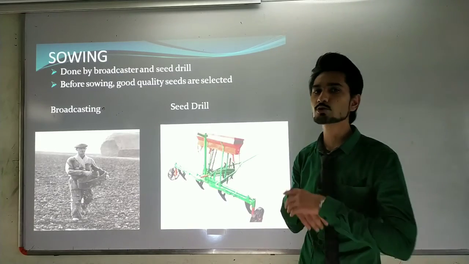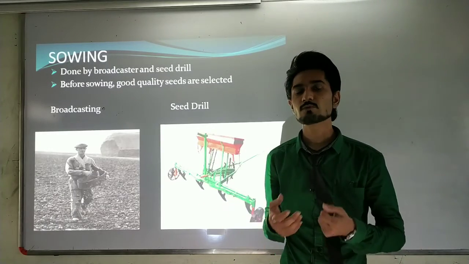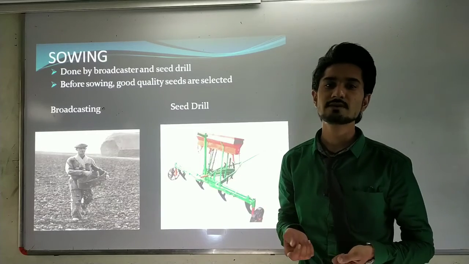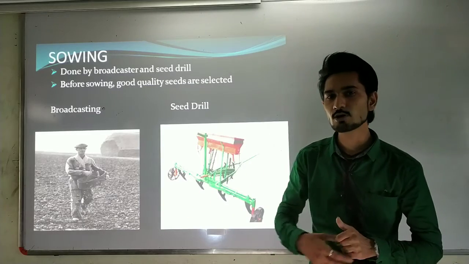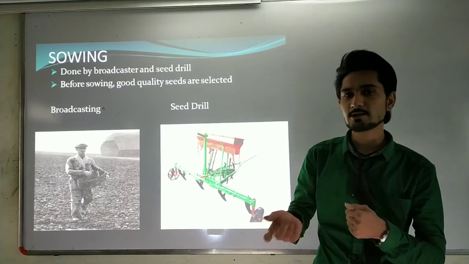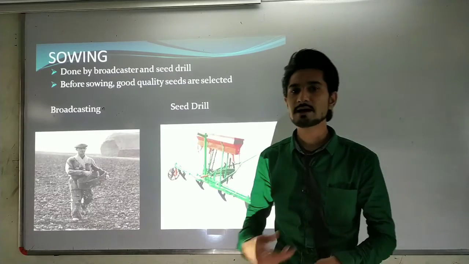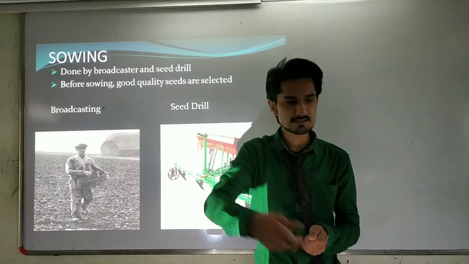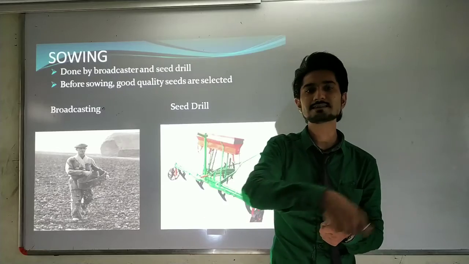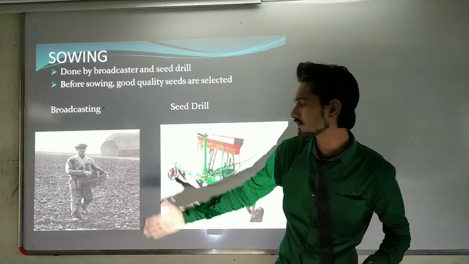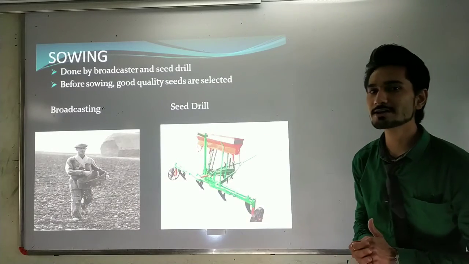What we have to do in sowing: if we want to grow a crop, then we have to put the seeds, right? If we want to put the seeds into the whole ground, we can do it manually or in an easier way. In earlier days we used to throw the seeds by hand into the field where we are growing the crops. If we are throwing the seeds into the field, that method is called broadcasting. As you can see here in the photograph, this method is known as broadcasting.